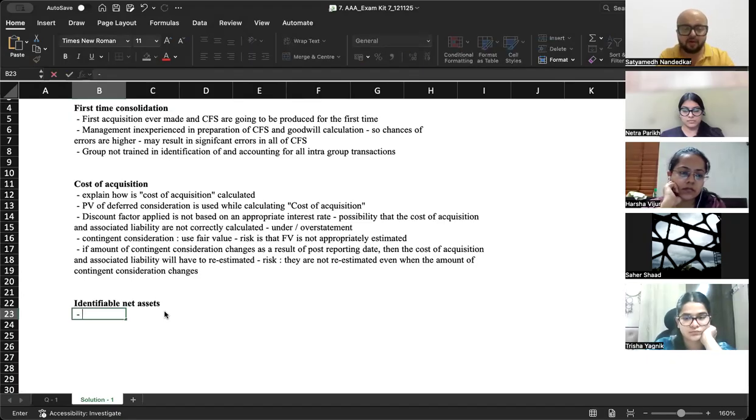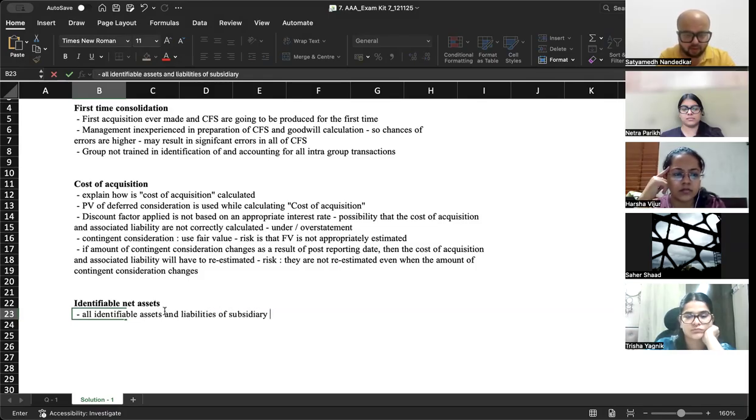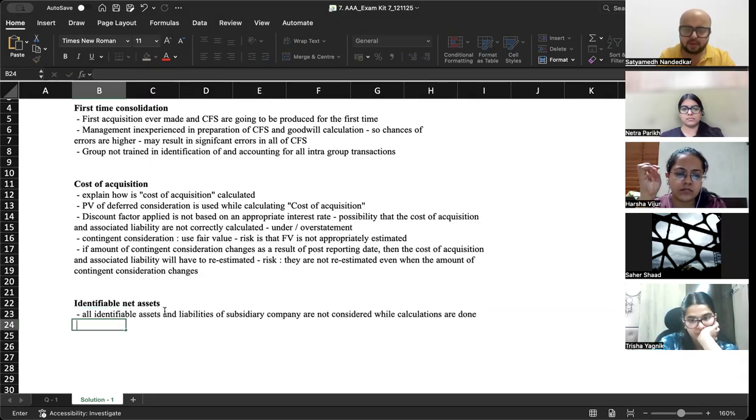What are those? First of all, identifiable assets and liabilities of subsidiary company are not considered while calculations. Okay.